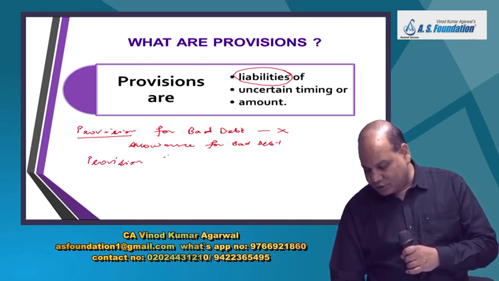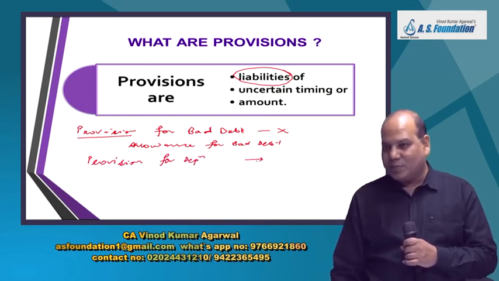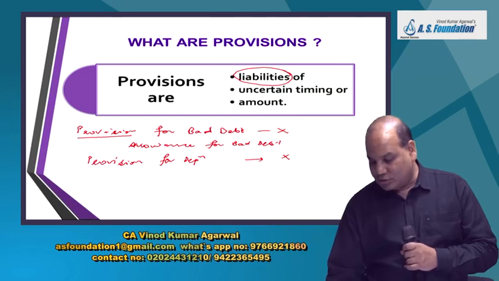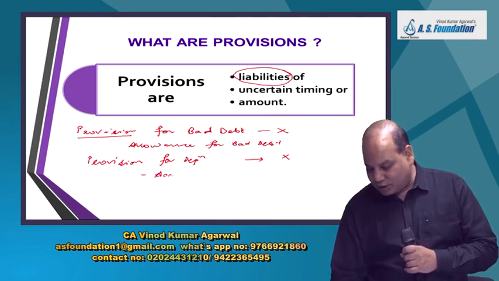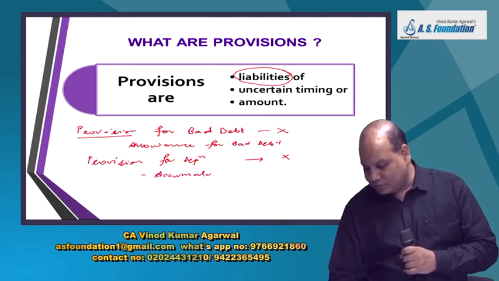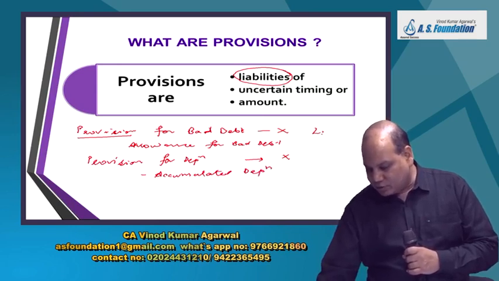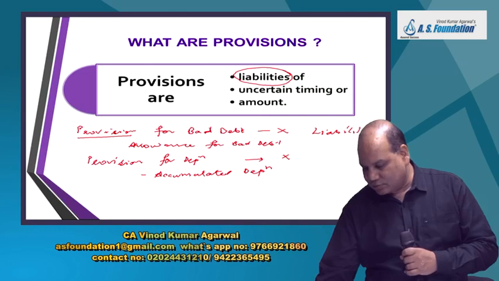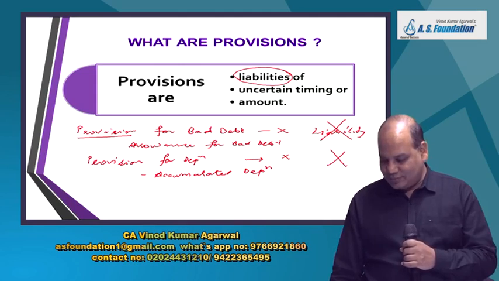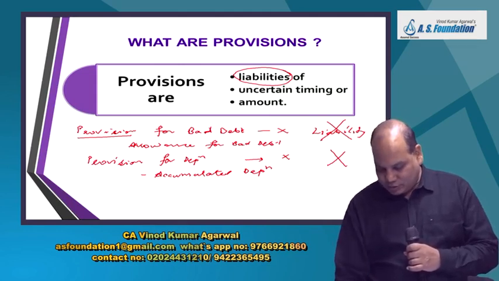Provision for depreciation. Is it a correct expression? Wrong. You have to use either depreciation or accumulated depreciation, because these are not liabilities.